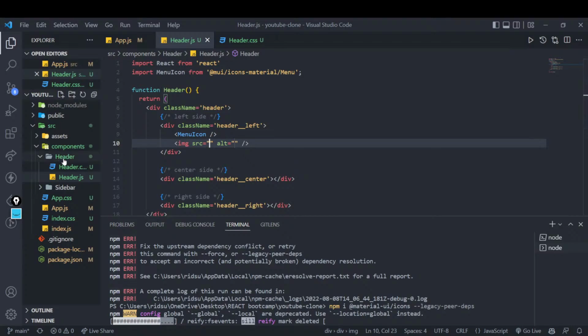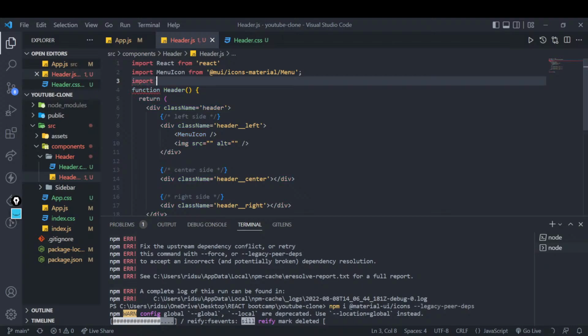We have this image from our asset component. So I need to first of all import that image. I will be importing that. Import, maybe I will call it YT logo, from where, from /. Where is this folder? Yeah, this is a folder. I will go one more level up, because I want to go to the assets folder.